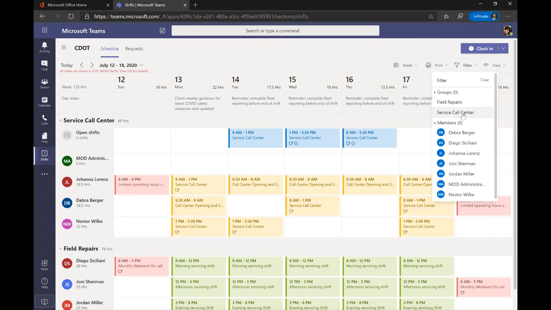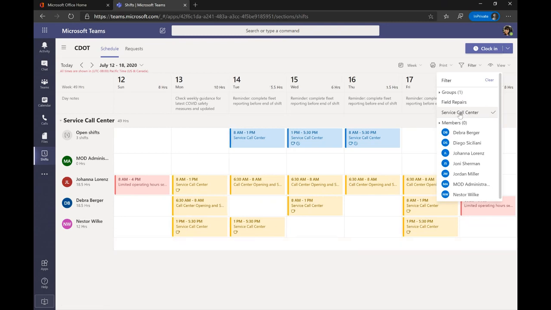That's where I'm going to filter. And as you'll see, it removes field repairs from the bottom, or you could filter by person. So maybe I want to compare my schedule directly to Deborah's because we're talking about a schedule swap. We want to see them one for one, next to each other. So you have that option there, or again, this group one here, just to narrow down your search after you've spread it out to the team.